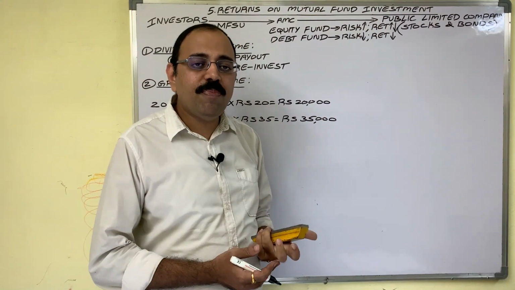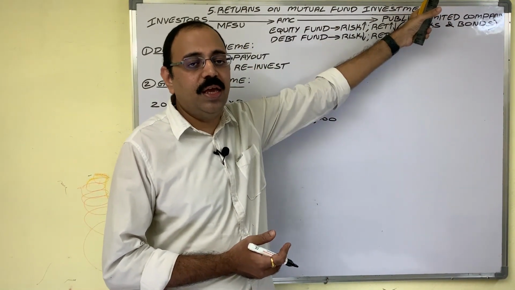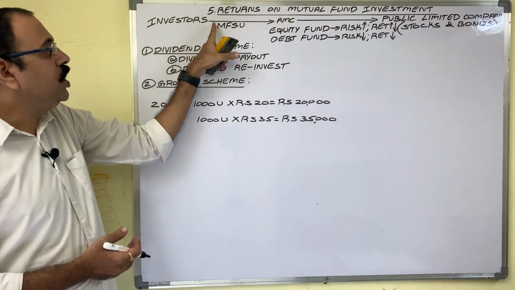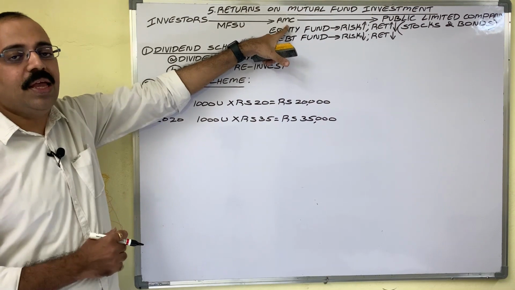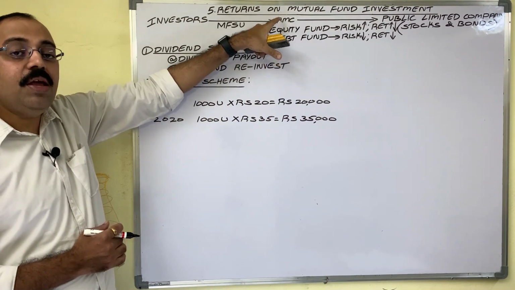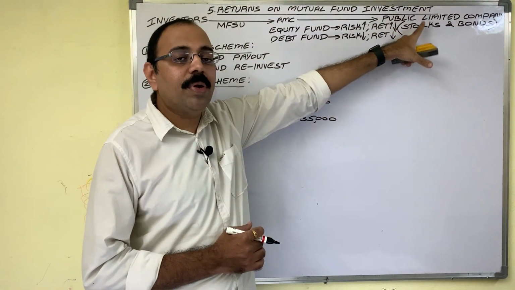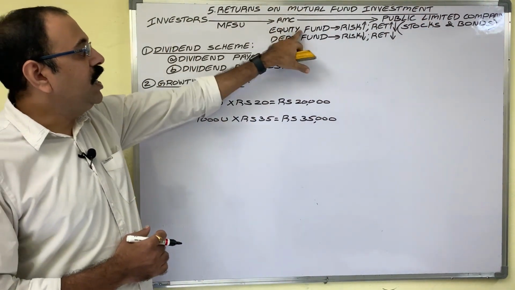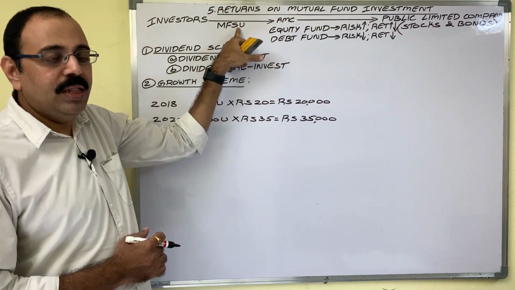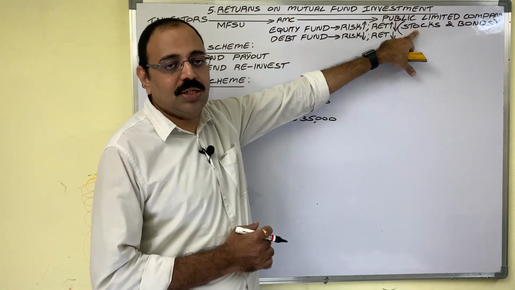Suppose instead of purchasing stocks and bonds of limited companies directly, investor purchased mutual fund scheme units which are issued by AMC. Then AMC invests that pooled amount in public limited company stocks or bonds. If investor purchases equity fund schemes, then that pooled amount will be invested in stocks.